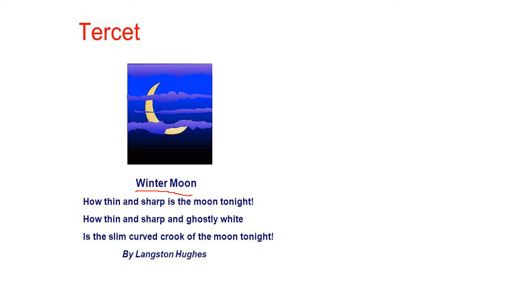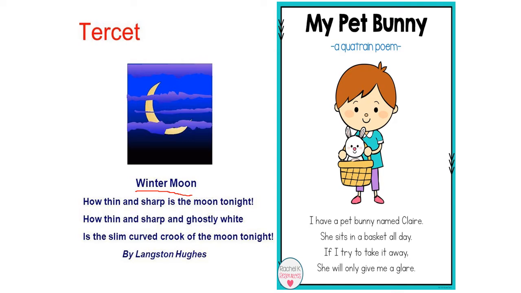All right, that's a tercet. And this is an example of a quatrain poem. How many lines does a quatrain poem have? Exactly. We have 4 lines. As an example, we have here My Pet Bunny. I have a pet bunny named Claire. She sits in a basket all day. If I try to take it away, she will only give me a glare. Right. So this is an example of a quatrain poem.